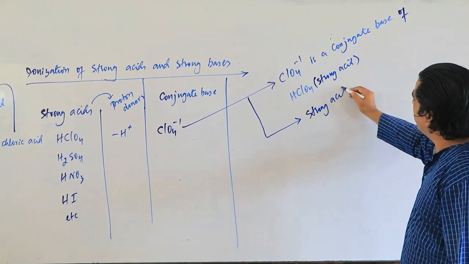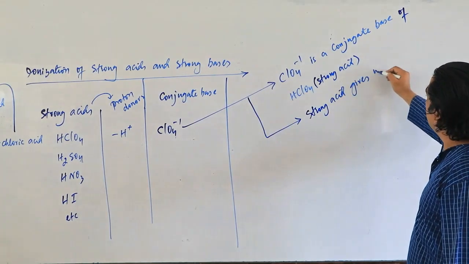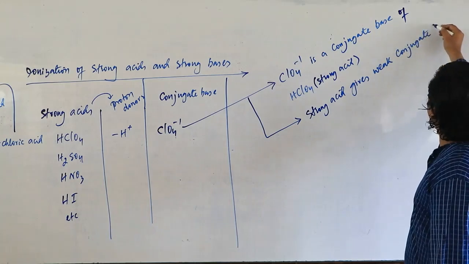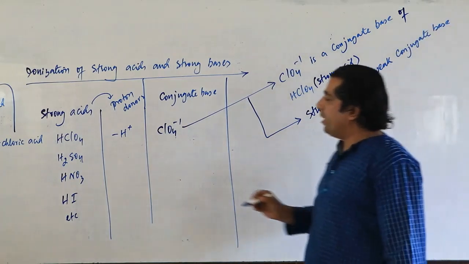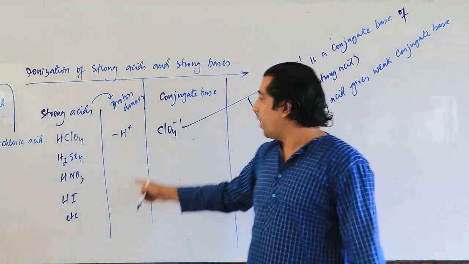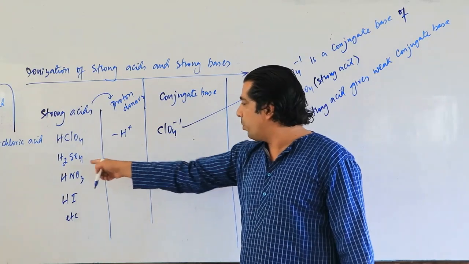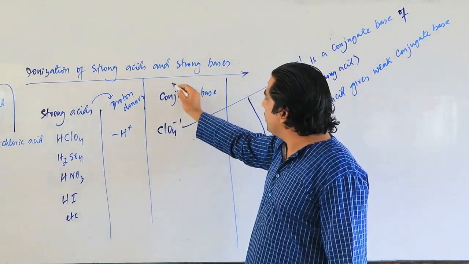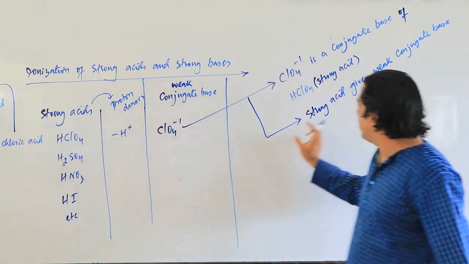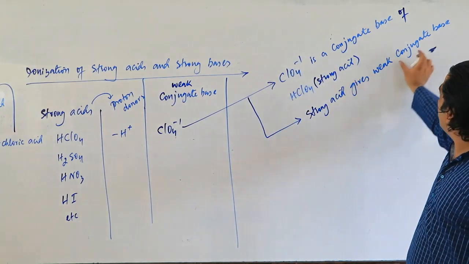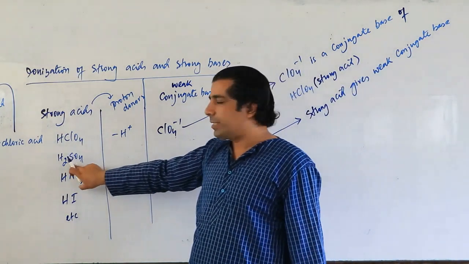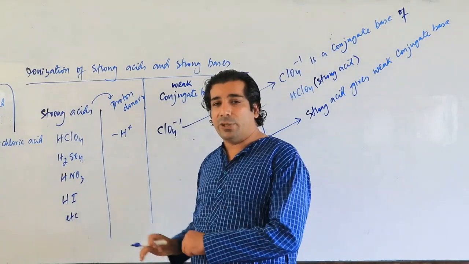So I will write down: strong acid gives weak conjugate base. So my dear friends, we have here strong acids. I will call all of these bases, which I am going to draw here, weak conjugate bases. So remember this point: strong acid gives weak conjugate base. Okay? So now look here. This is also a strong acid. It will also give me a weak conjugate base.